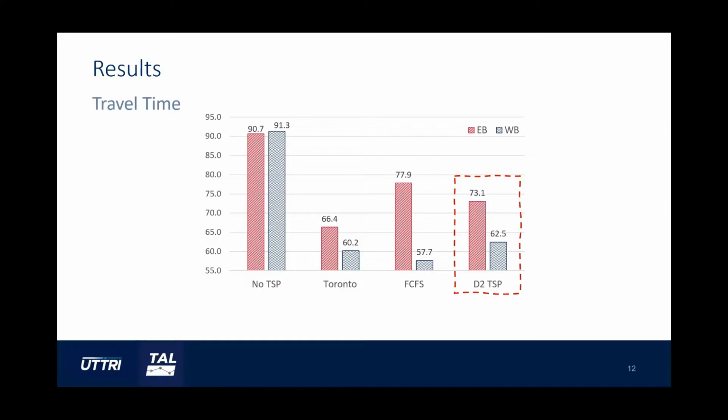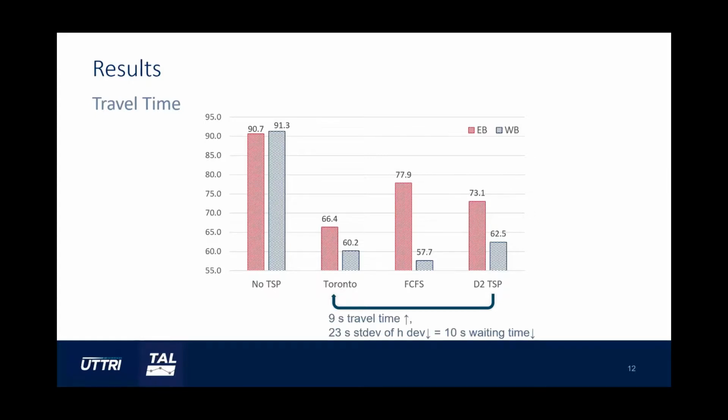We want to ask how much travel time is traded for headway improvement. So we compare the D2 TSP with Toronto TSP, which has the shortest travel time. On average, a 9-second increase in travel time is traded for a 23-second improvement in the standard deviation of headway.